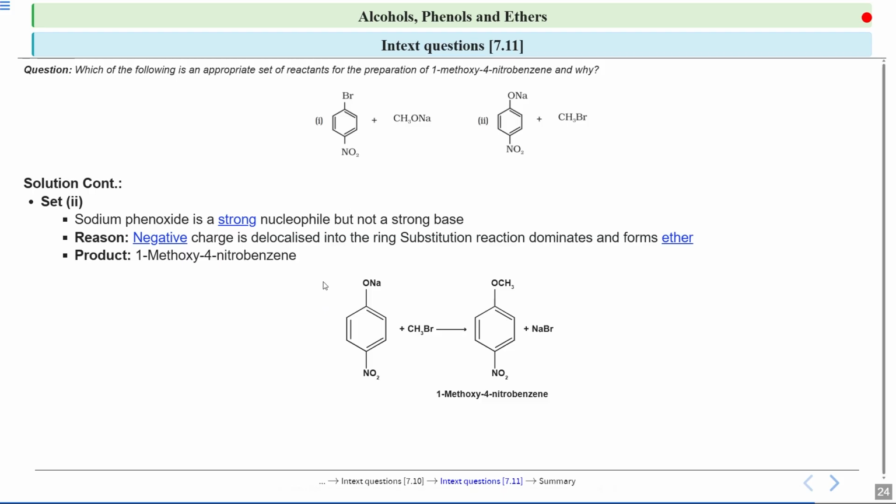Here the substitution reaction dominates over the elimination reaction because this ONa is a strong nucleophile. So I hope this question is clear to you now, students. The set 2 reactants are appropriate for the preparation of 1-methoxy-4-nitrobenzene.